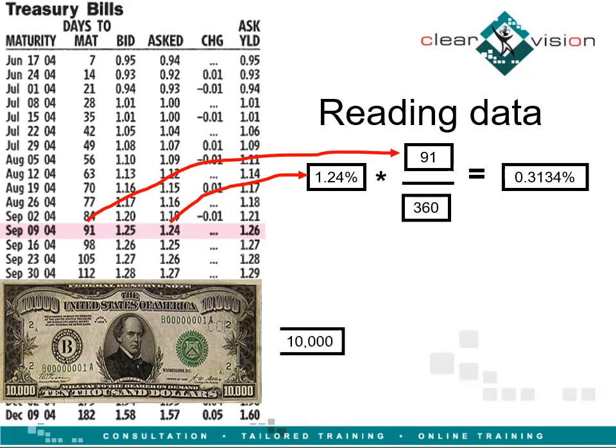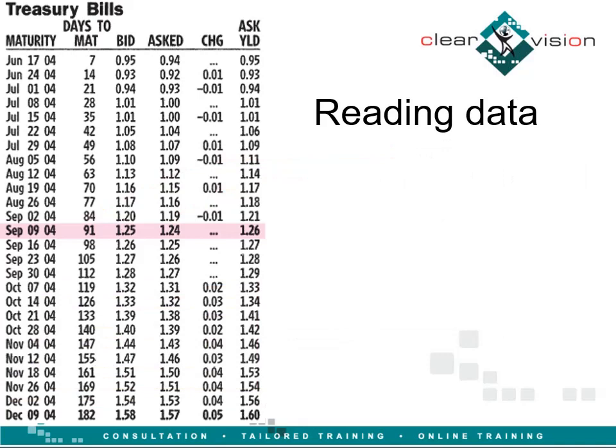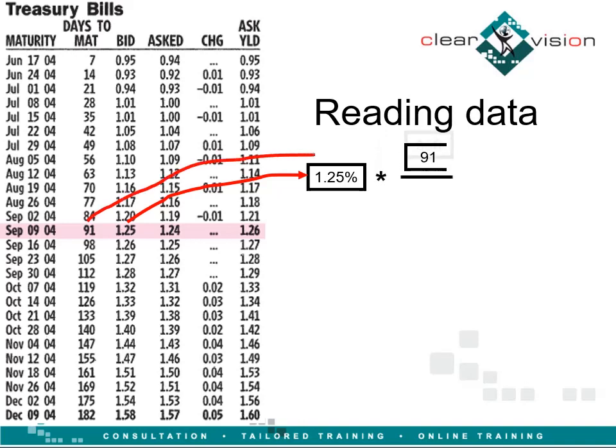$10,000 multiplied by 1 minus 0.3134% equals $9,968.66. The bid price, which is the price received by the investor to sell this security to the dealer, is 1.25%. Since the percentage is annualized, we need to know the price and maturity, which is 91 days.